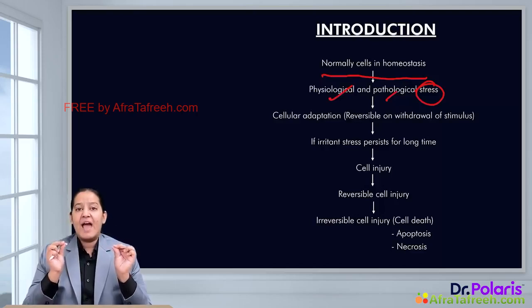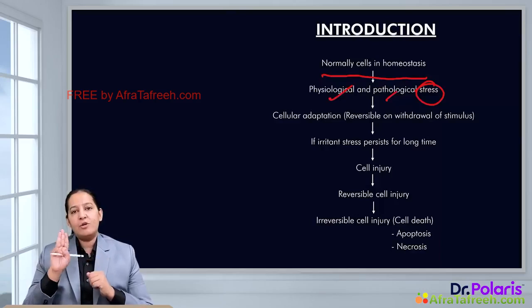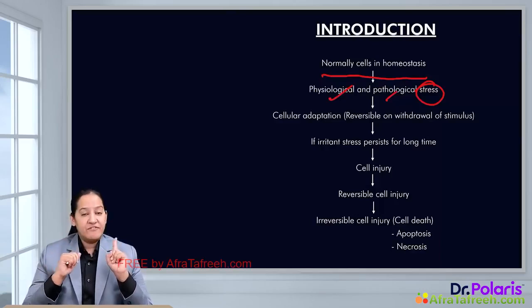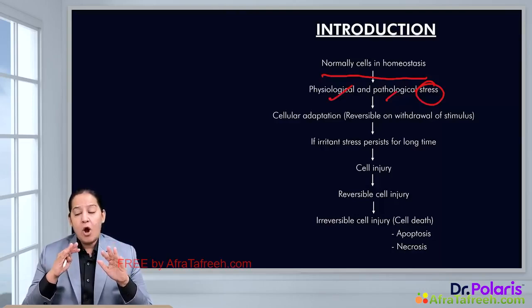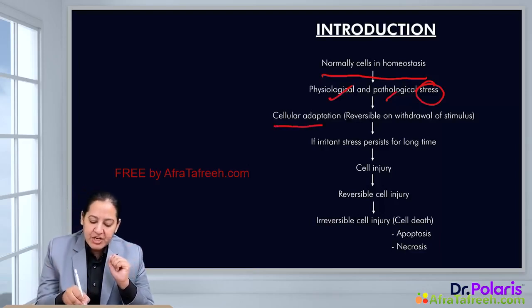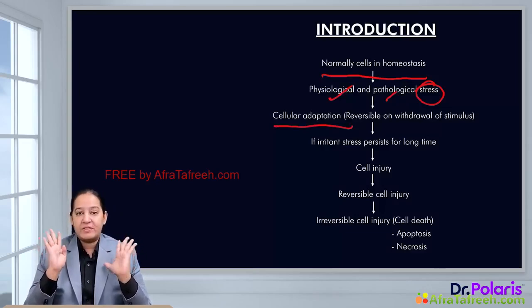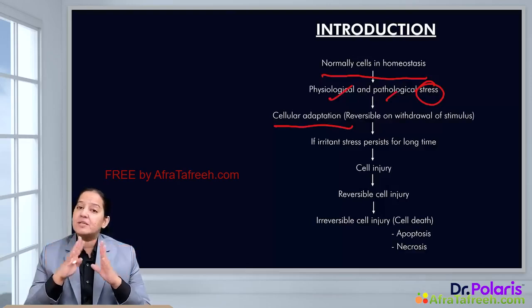Whenever any cell is under stress, either physiological or pathological, the cell will do three things one by one. The first thing the cell will do, in order to overcome the stress and survive in the stressful time, is adaptation. So the cell will do cellular adaptations. But the cellular adaptations are reversible.